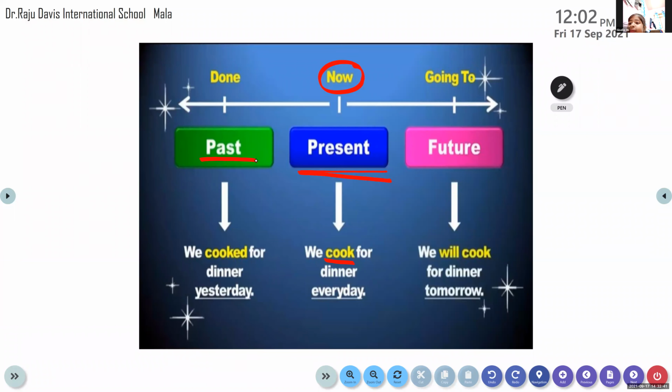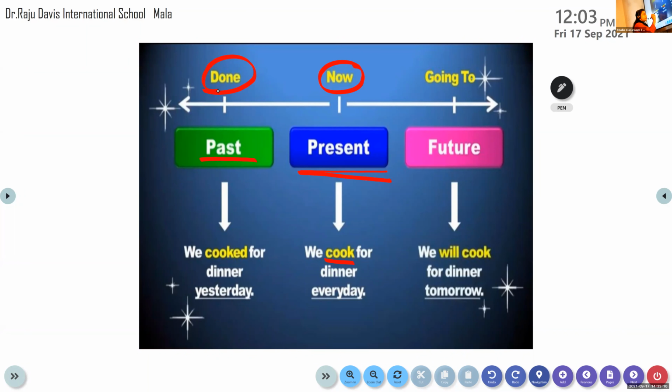Past tense indicates an action which has already been done or already happened. Clear? The action is completed. So past tense indicates an action that has already happened. Happened means done. Clear? So look at the verb here: we cooked for dinner yesterday.